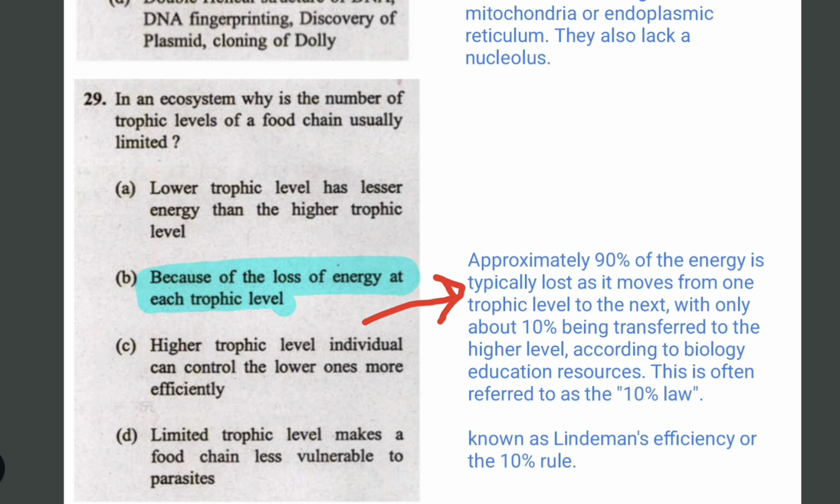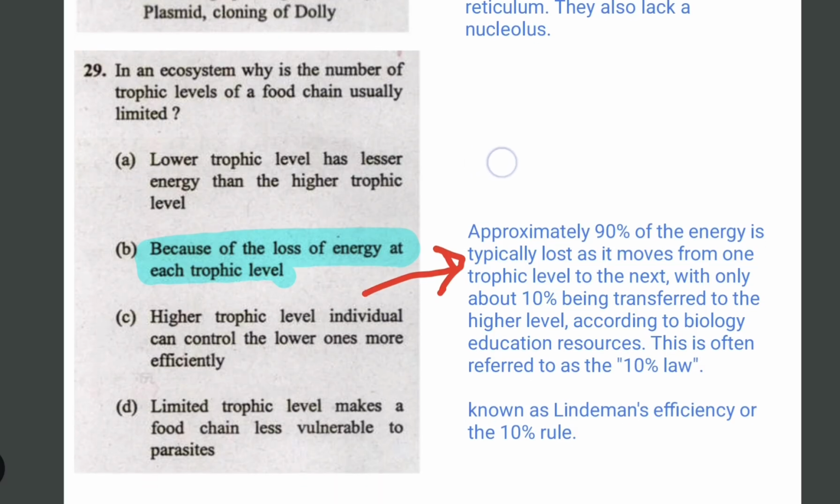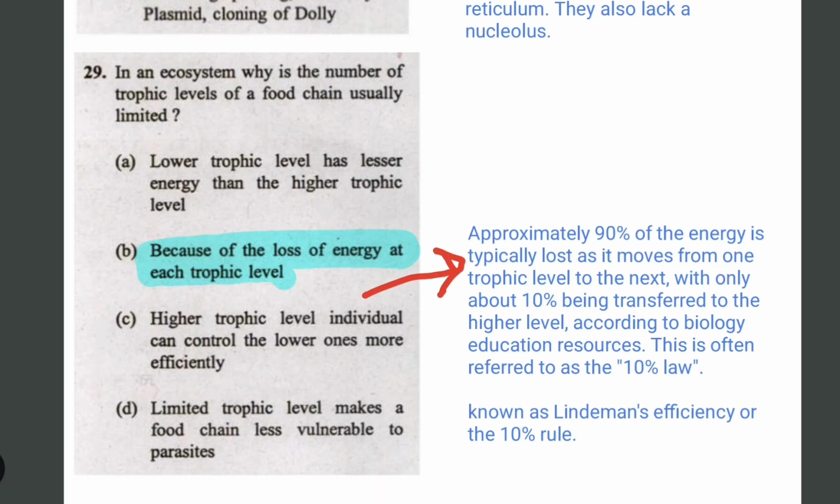And this was related to trophic level. This question can also be included as part of the environment section, but let's just do it here. This question was: why is the number of trophic levels of a food chain usually limited? So the answer will be: because of the loss of energy at each trophic level.